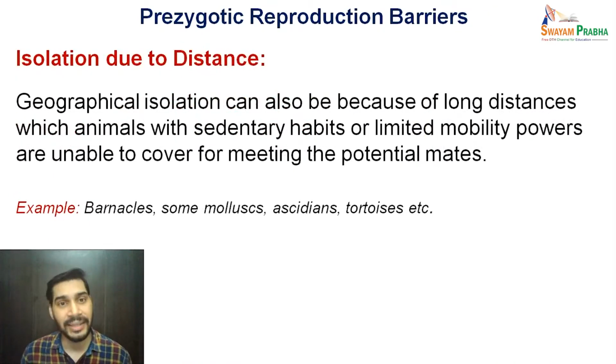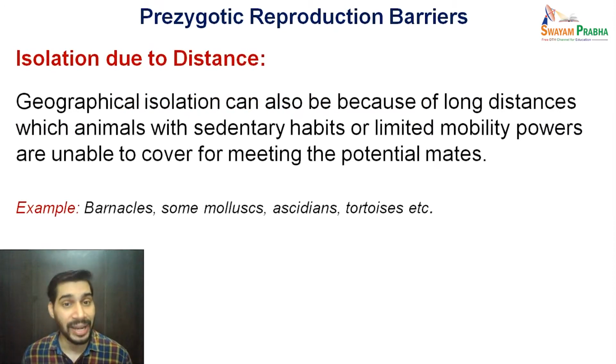The second category is also a type of geographical isolation, but unlike the previous isolation where there was a mountain, river or desert or such kind of physical barriers, here the barrier is in the form of distance as such. So the long distance between two potential mates acts as a barrier to meeting with each other and hence mating is not possible.